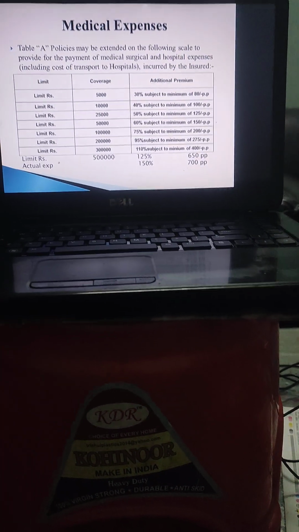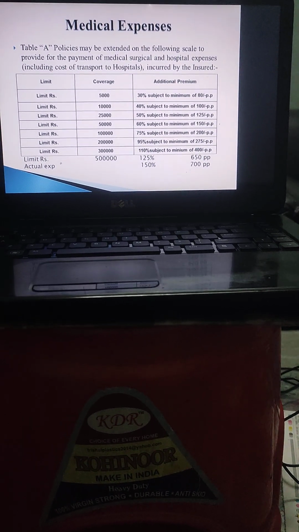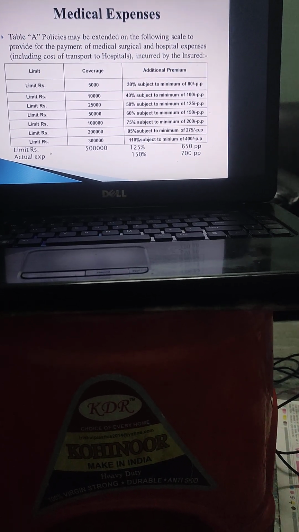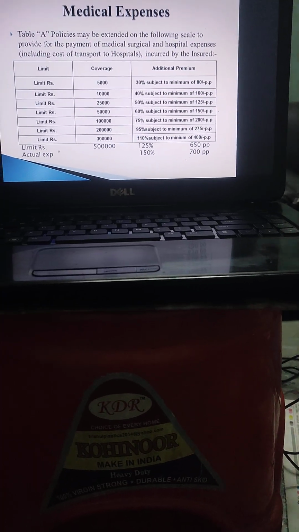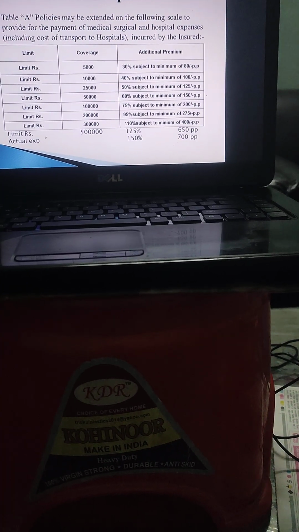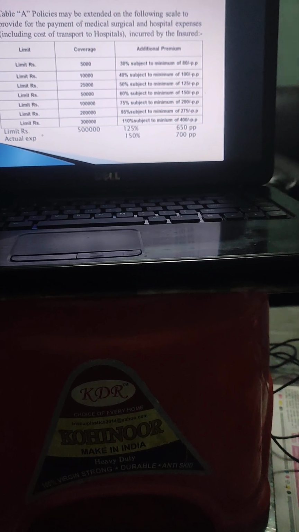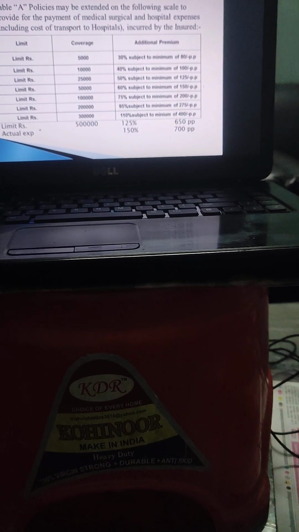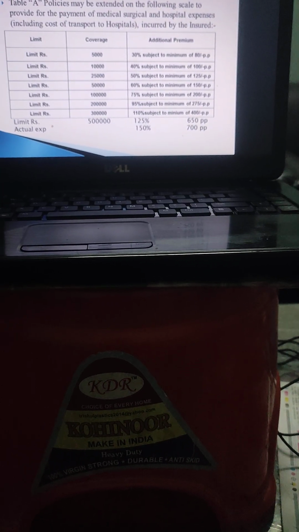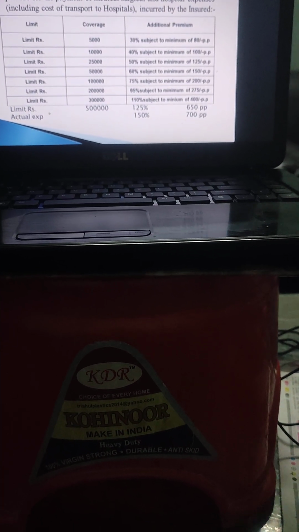Extensions available are medical expenses, which is the most important extension. Policies may be extended on the following scale, provided for the payment of medical, surgical and hospital expenses. The limit can be opted by the insured. The limit starts from 5,000 to unlimited. Suppose the insured is opting the limit of 1 lakh rupees per worker. Then the additional premium is 75%, subject to a minimum of 200 rupees per person. If the limit opted is 5 lakh rupees, in that case 125%, subject to a minimum of 650 rupees per person.